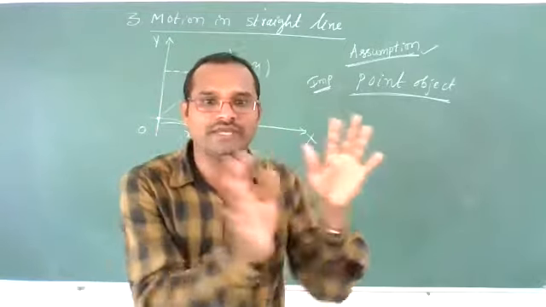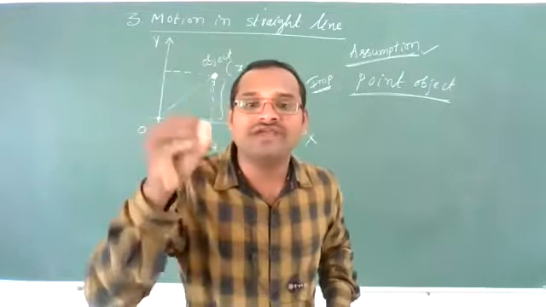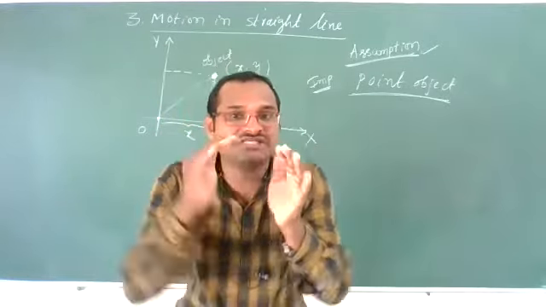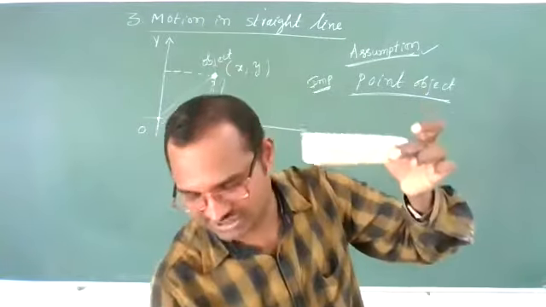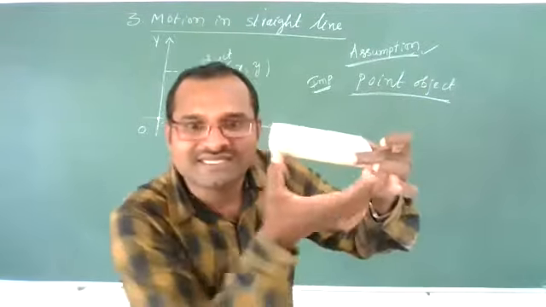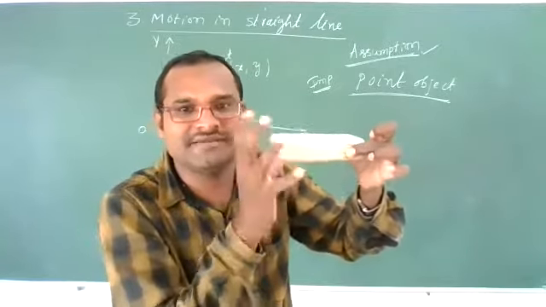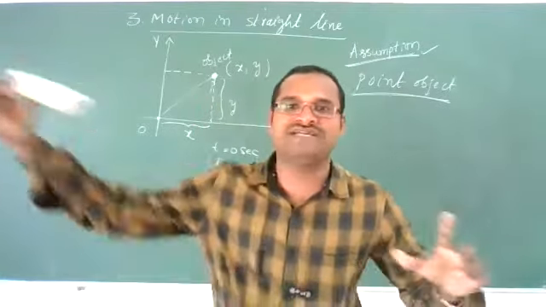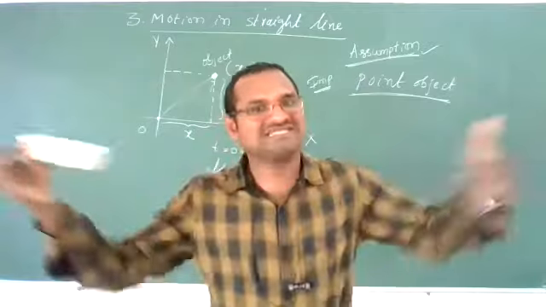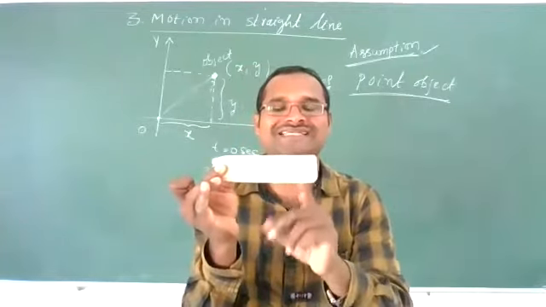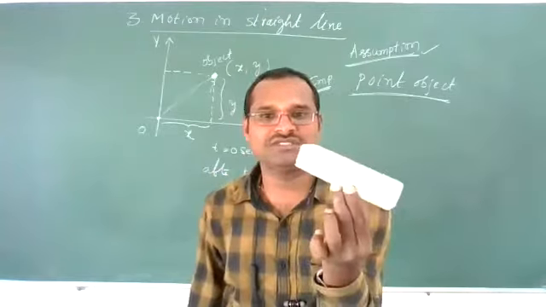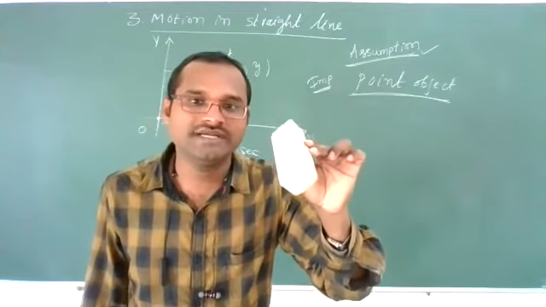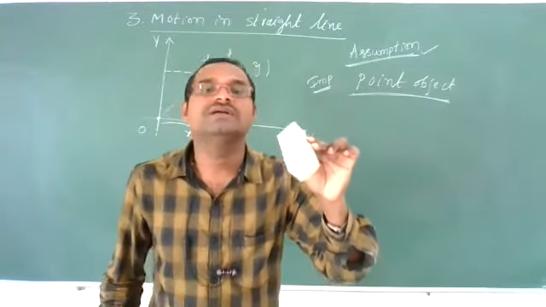Now, this is the application: which object do we have to consider as a point object? The condition depends on the dimensions. Imagine this car has this much length, width and height, which is very small. Now this car is moving in this classroom from that corner to this corner. This distance is very large compared to the dimensions of the object, so it can be considered a point object. What am I saying here?